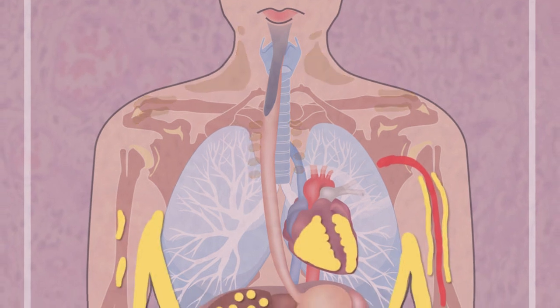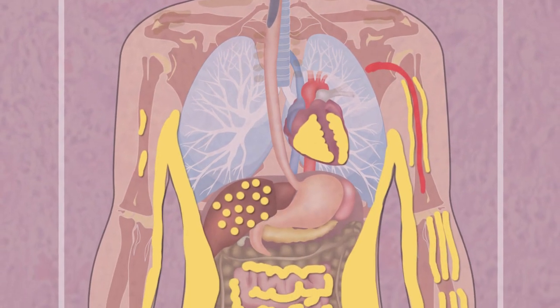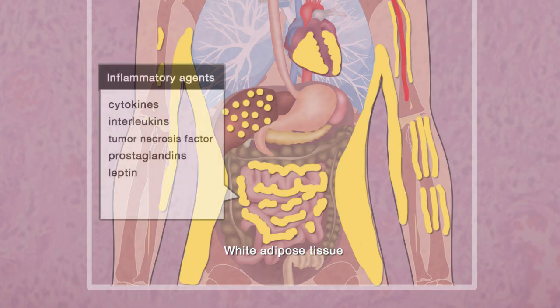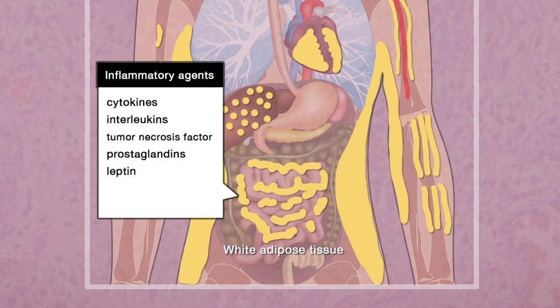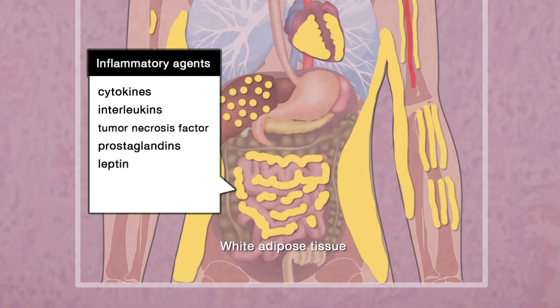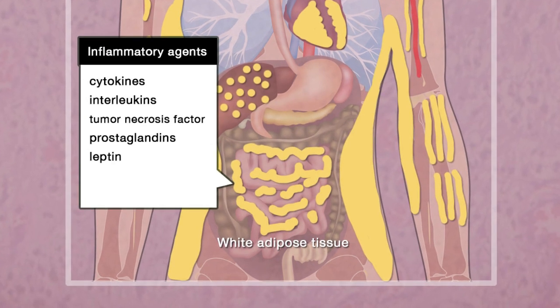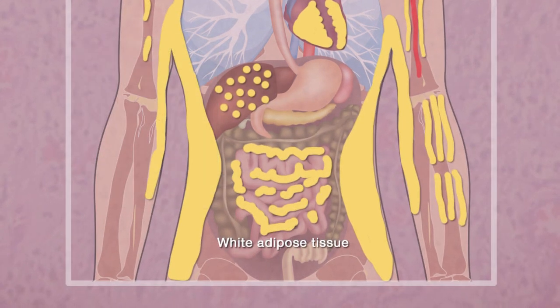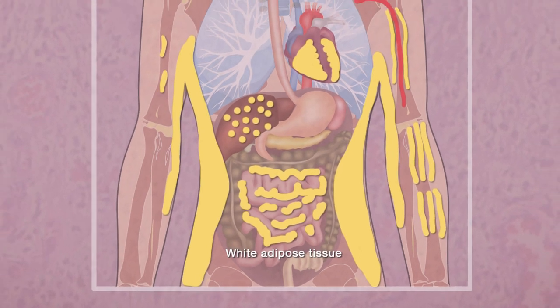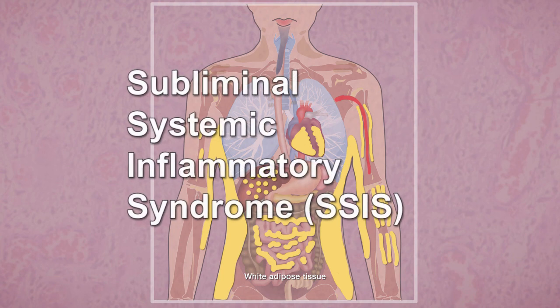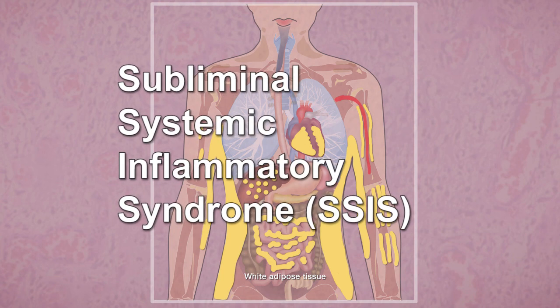White adipose tissue is found in abdominal and intramuscular fat and produces inflammatory agents like cytokines, interleukins, tumor necrosis factor, prostaglandins, and leptin. White adipose tissue is highly inflammatory, and an excess of inflammatory substances causes subliminal systemic inflammatory syndrome, or SSIS.